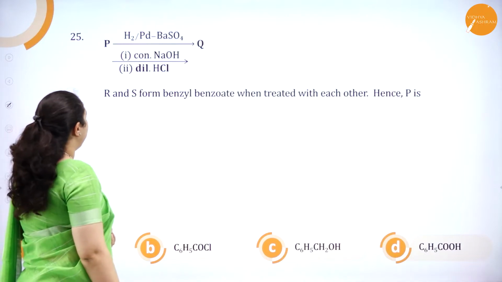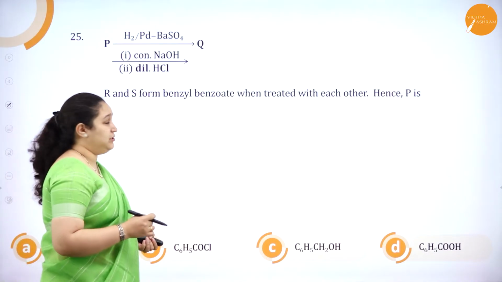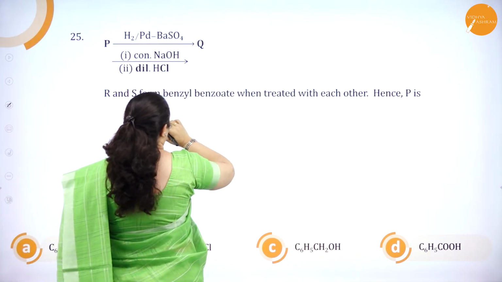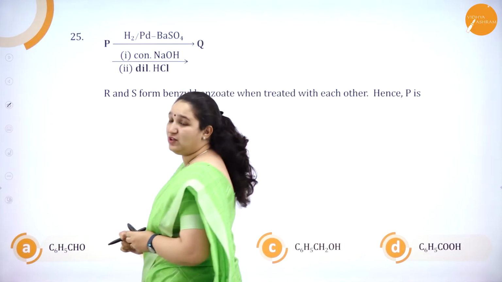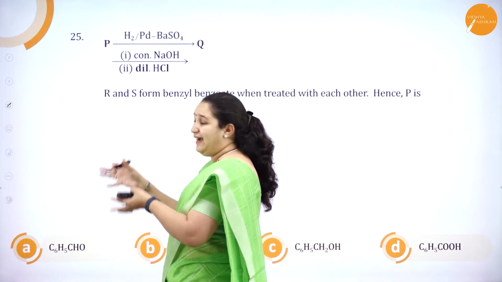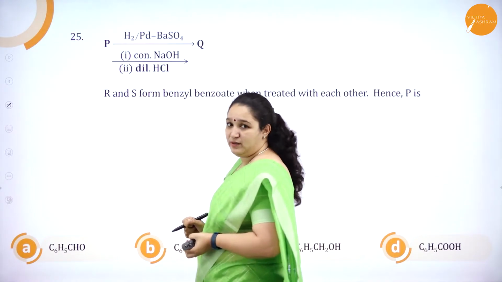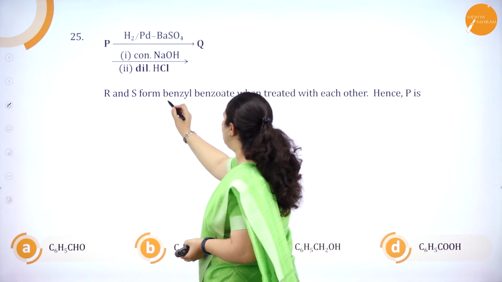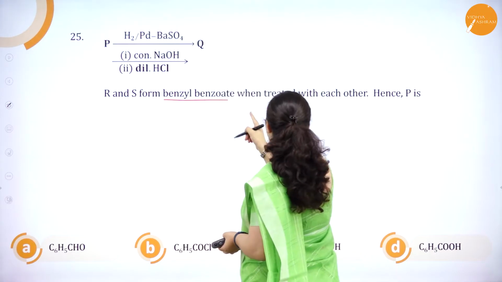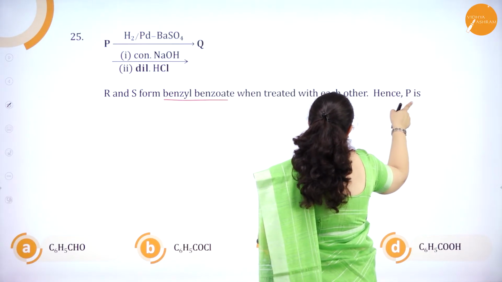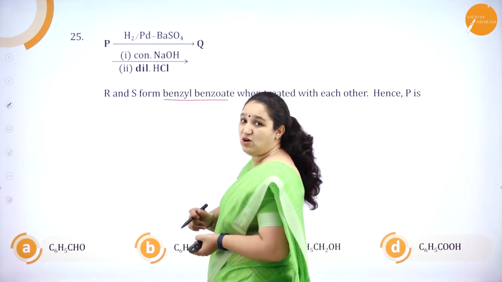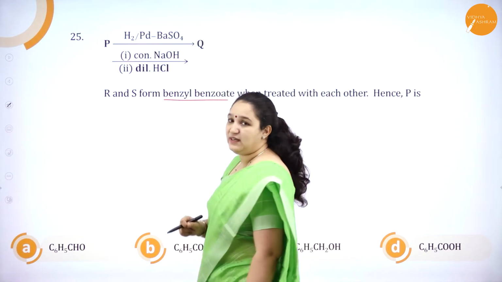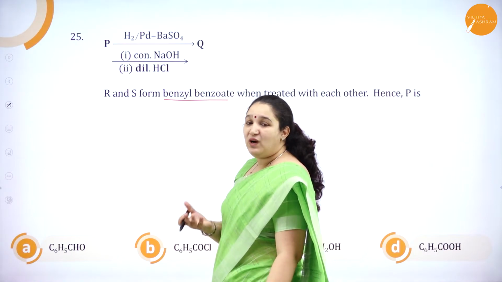In this question, you see, it's a little higher level question. P with hydrogen and palladium with barium sulfate will give Q. Q, first reaction with concentrated NaOH, will give one product. That one with dilute HCl will give one more product. Okay, now what is the question? R and S form benzyl benzoate. So what is formed? Benzyl benzoate when treated with each other. Hence P is... So you have to go in the reverse order. The final product is benzyl benzoate, which is formed when R and S react with one another. Okay, now what are this R and S?